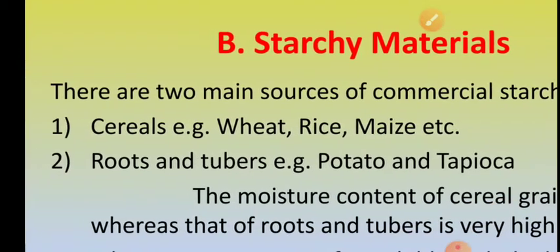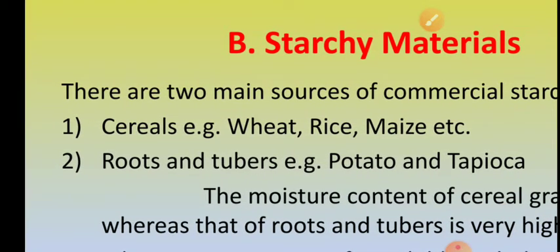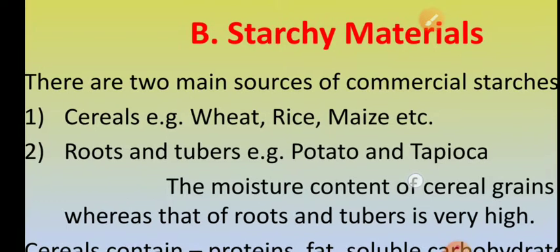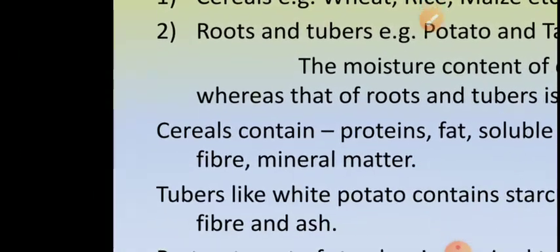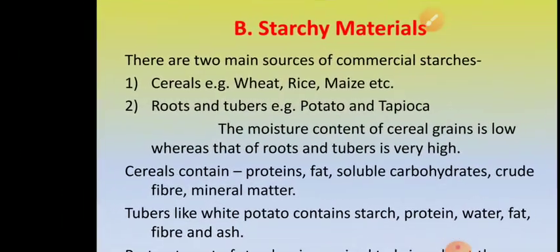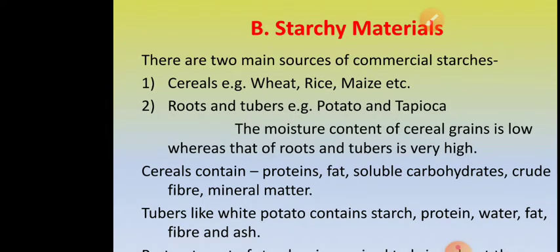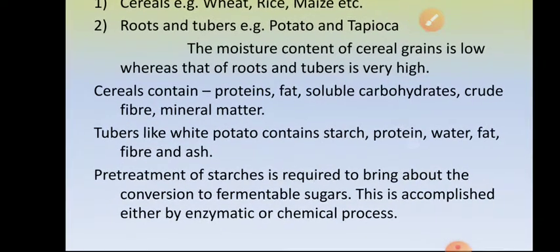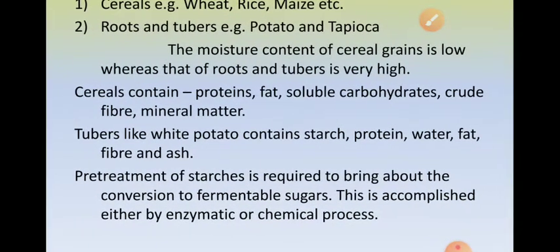The second category of carbohydrate material is starchy materials. Okay, starches are also good sources of carbohydrates. There are two main sources of commercial starches. Number one, cereals, which include wheat, rice, maize, etc. Number two, roots and tubers like potato, tapioca, etc. The moisture content present in cereals is low, whereas the moisture content of tubers like potato, sweet potato and tapioca is very high.